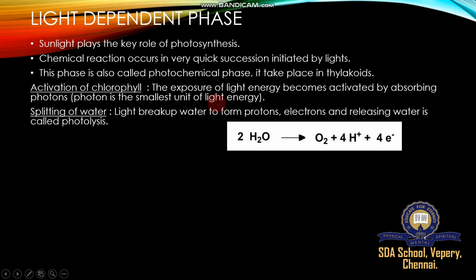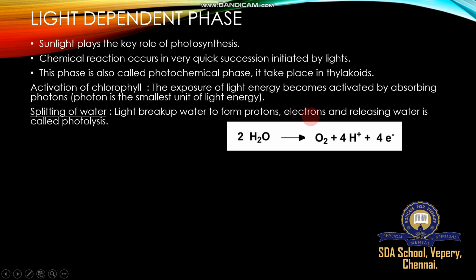The smallest unit of light energy, because this light energy is absorbed by all the plants, completing photolysis. What is photolysis? Light breakup. What light? Sunlight, a natural light present in our atmosphere. So sunlight breaks water to form proton, electron, and oxygen, and this is called photolysis.